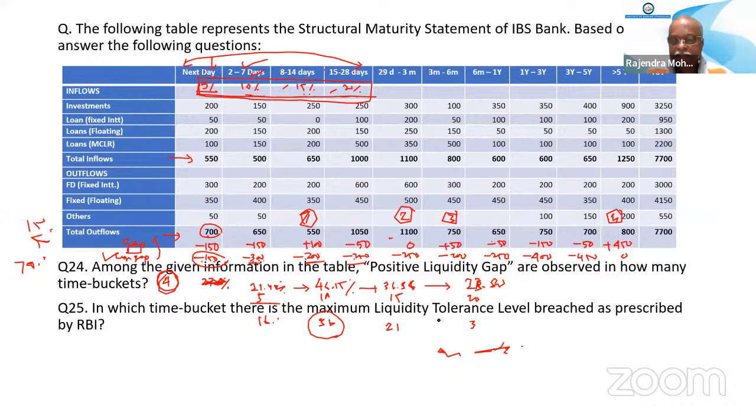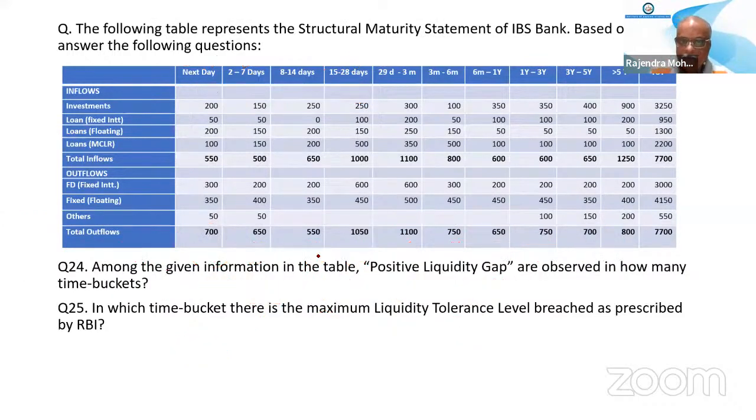This liquidity problem, tolerance level means how much maximum tolerance can you go. So 700 is the outflow. 5% of 700 is how much? 35. Only 35 you are allowed to go as minus here. But here it is 150. That means 115 is the excess amount. You have gone, tolerance level has been breached. That's why you are calculating. If it is positive, there is no point in calculating this, because RBI asked about negative cumulative gap. Is it clear? Clear, sir.